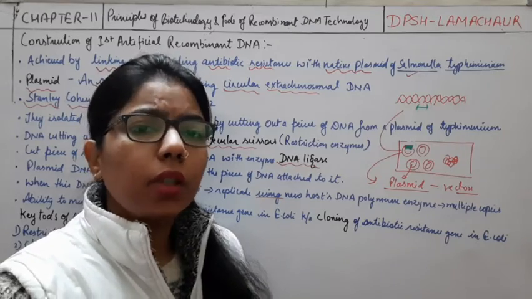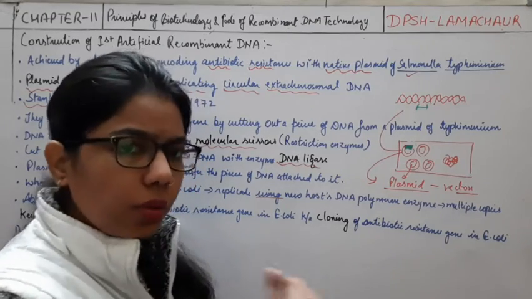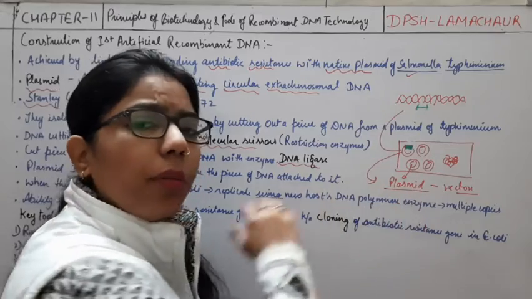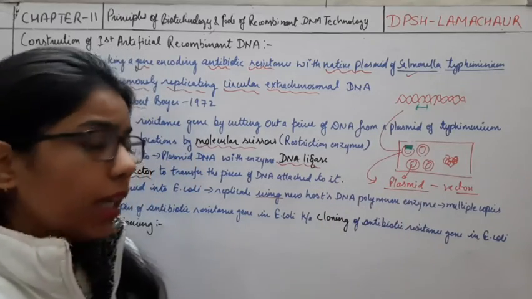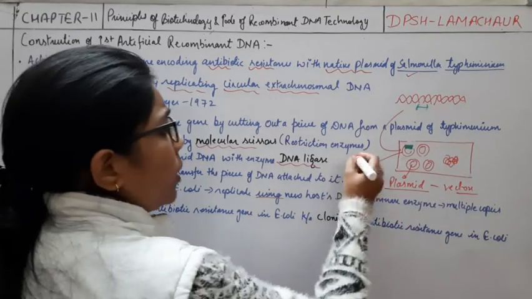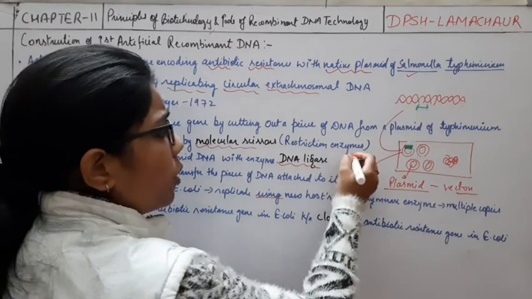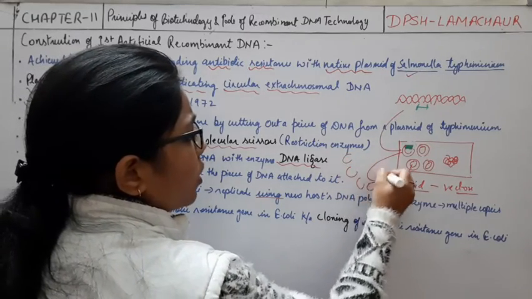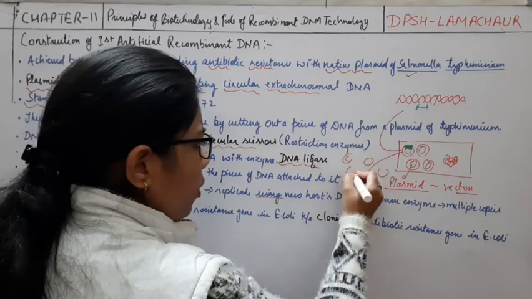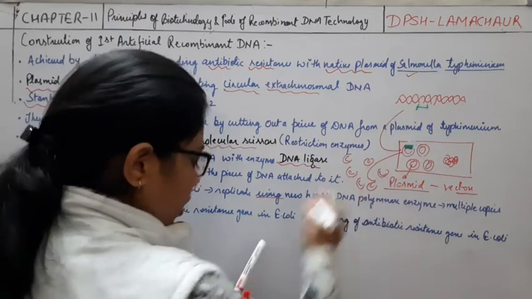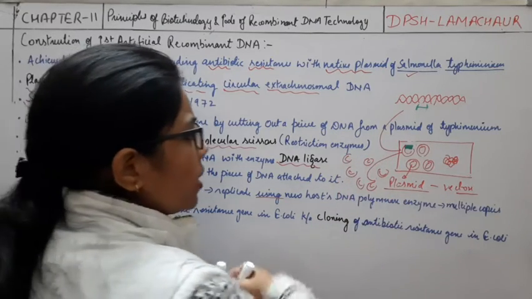What does polymerase do? It increases the chain, and over the course of time it will multiply its copies too, right? So if it is a vector, it will form different copies of what type of DNA? That which contains this desired gene.